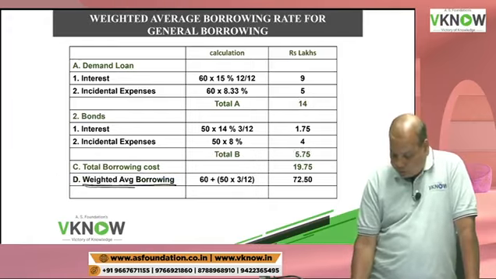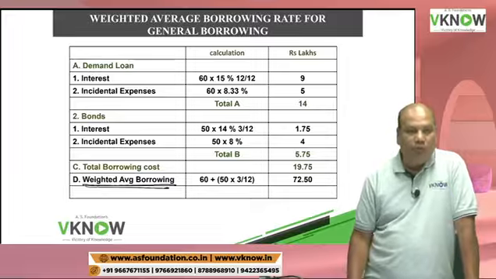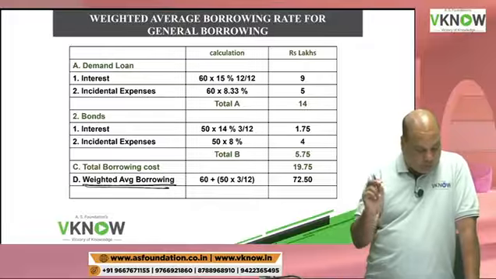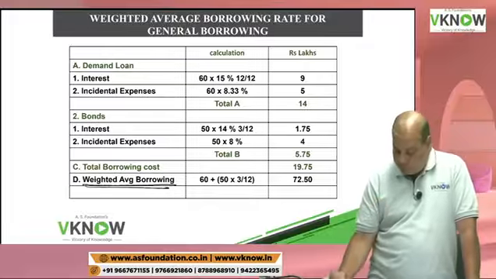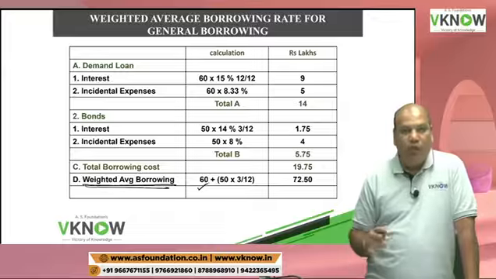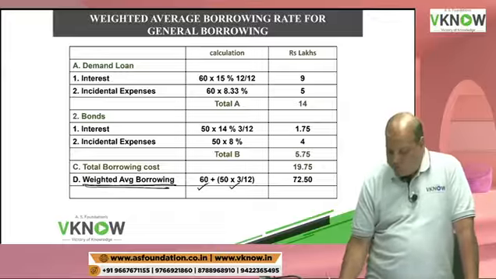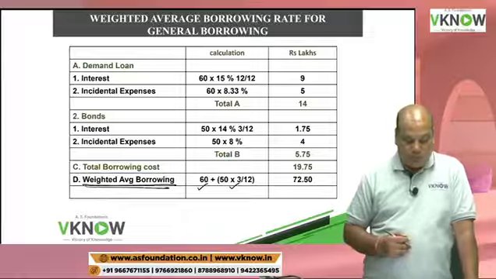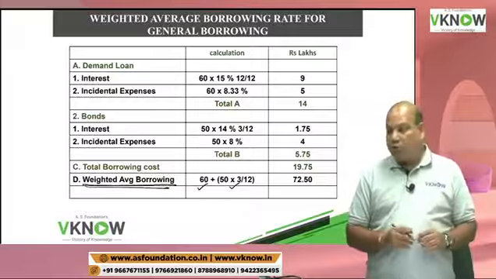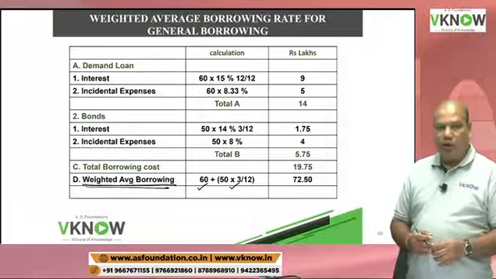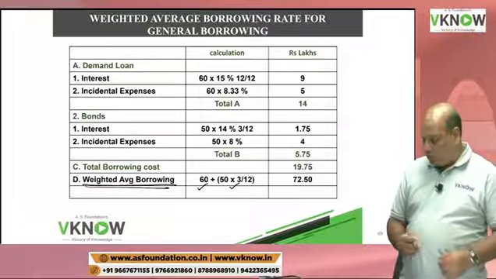Now write down weighted average borrowing. Point number D, weighted average borrowing. There are two borrowings, 60 lakh and 50 lakh. 60 lakh was for full year and 50 lakh was for 3 months only. So you will take 60 plus bracket 50 into 3 by 12.